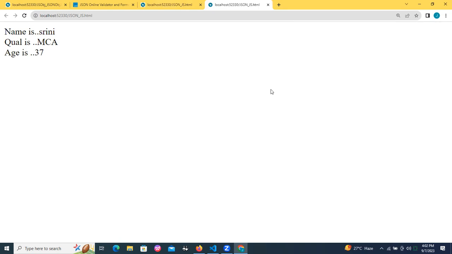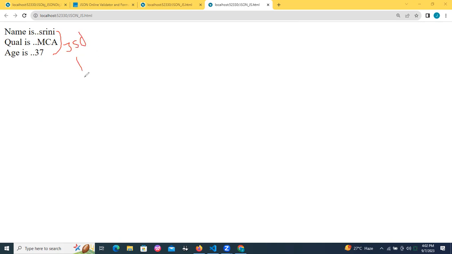To the HTML I'm talking about. For the HTML, where is the data taken from? Where is the source of this? Source is your JS object.